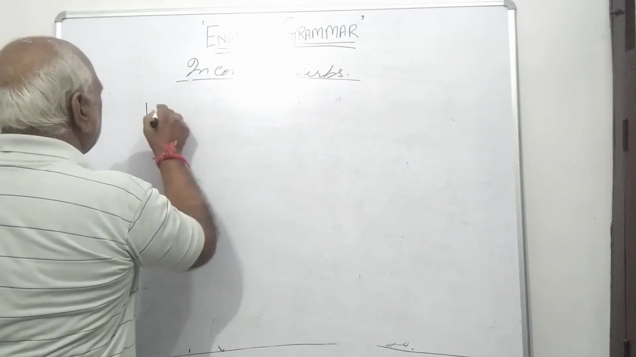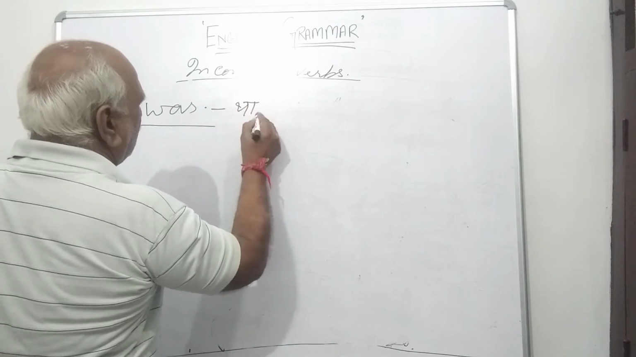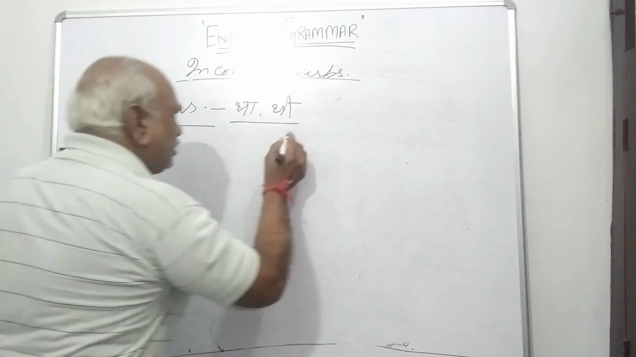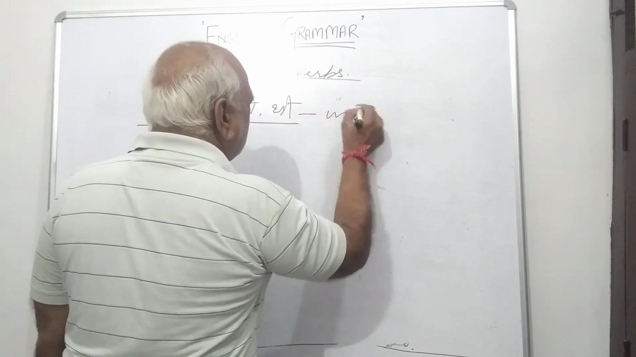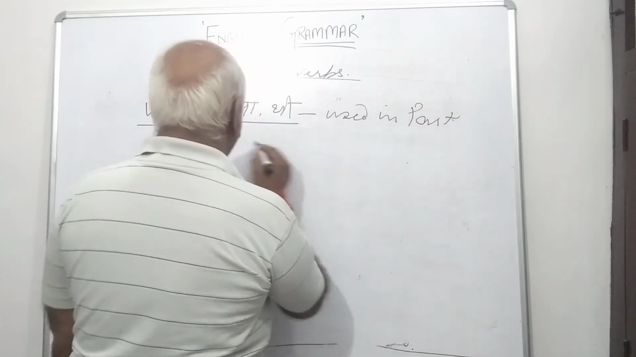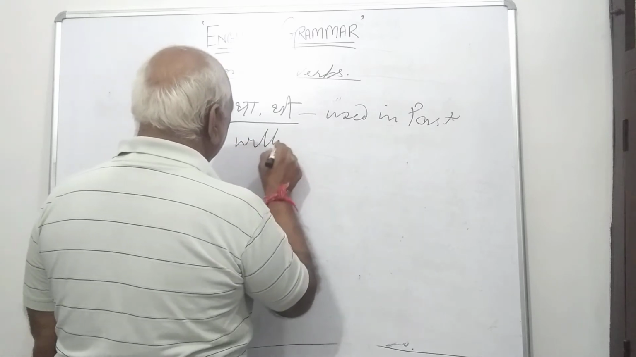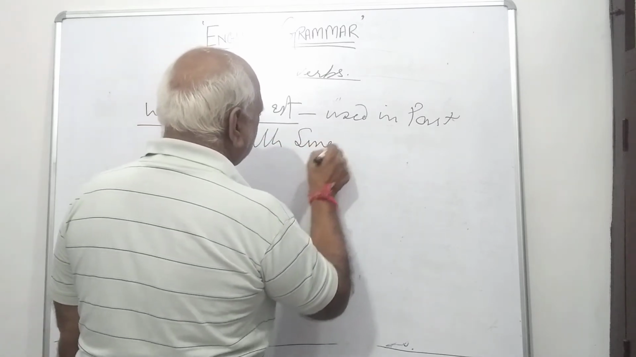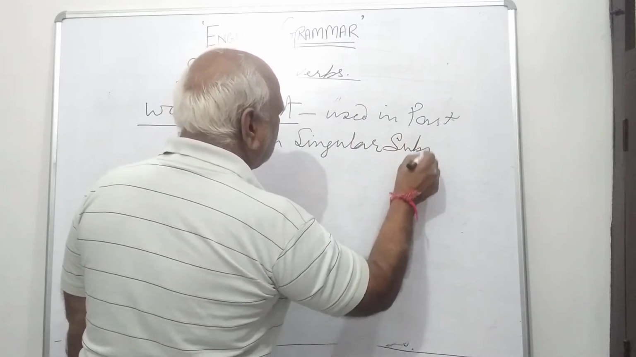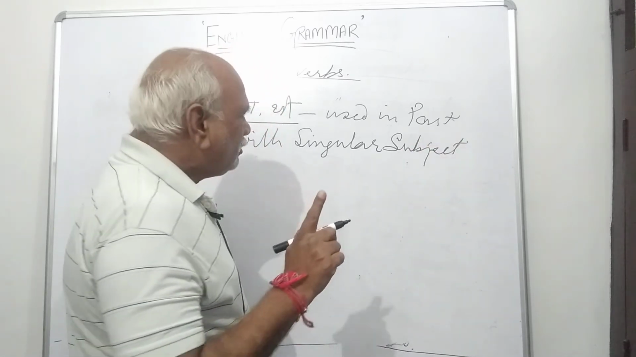Was. In Hindi, tha and thi. This verb is used in past tense with singular subjects. Singular subjects means when the subject is only one.